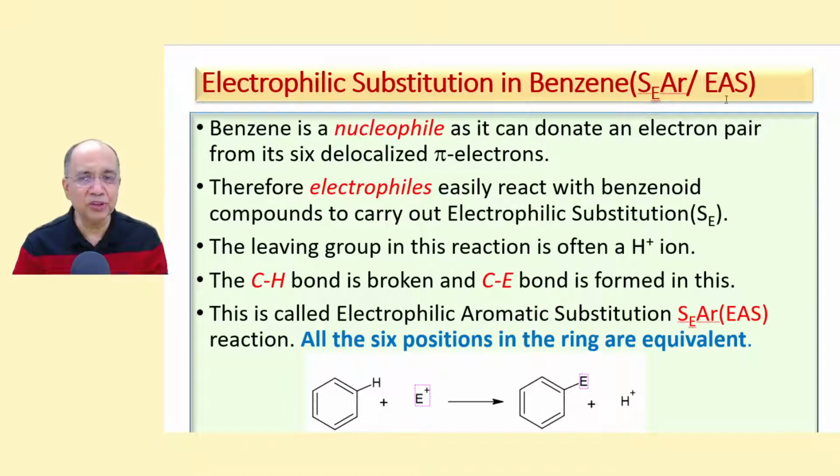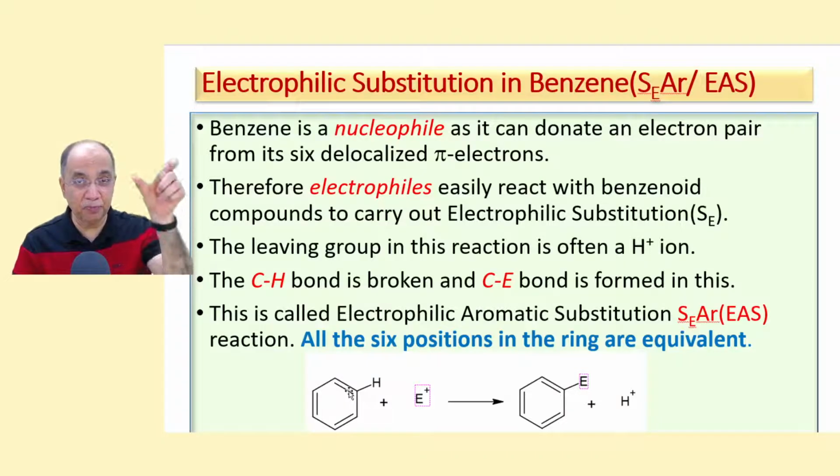Electrophilic substitution in aromatic compounds is designated as SEAr. S stands for substitution, E for electrophilic, Ar stands for aromatic. Or nowadays it is called EAS, electrophilic aromatic substitution. Since benzene is a nucleophile, as we already know benzene, alkenes, alkynes are nucleophiles.